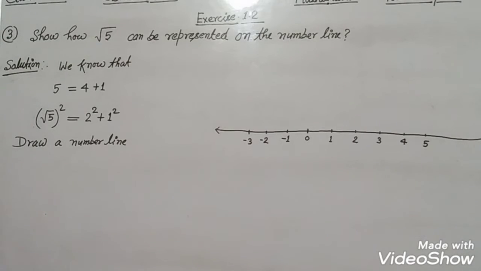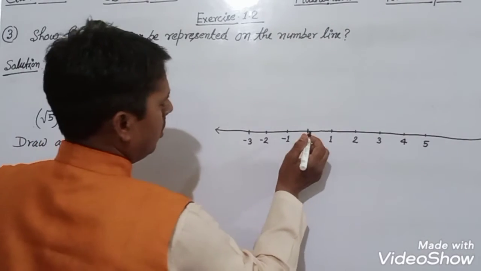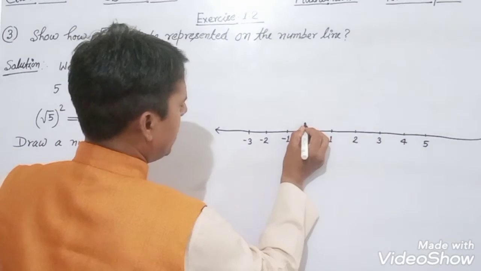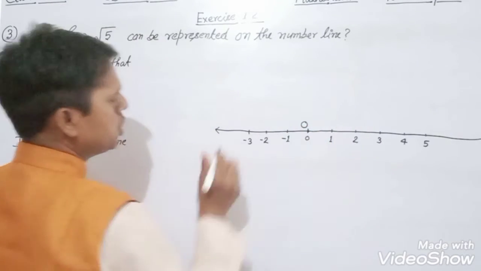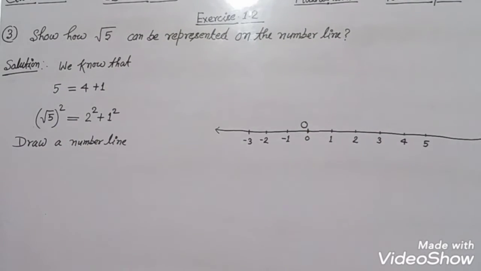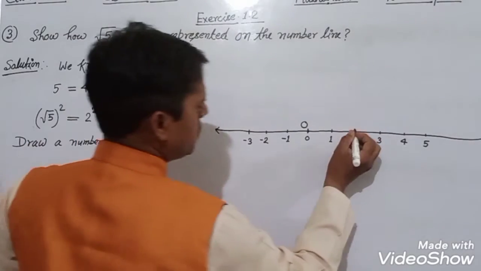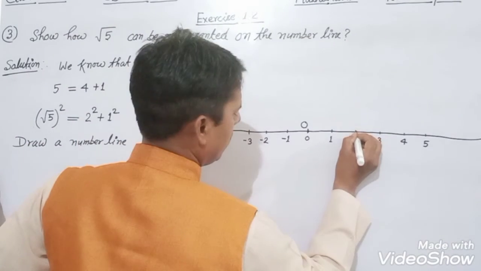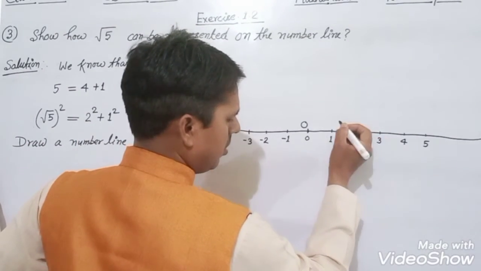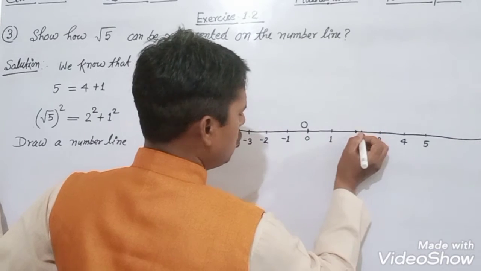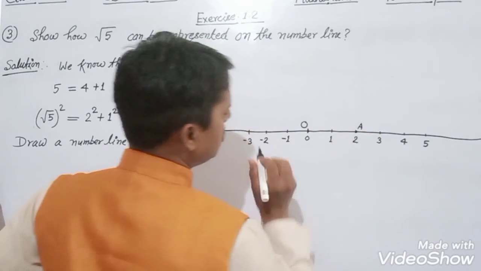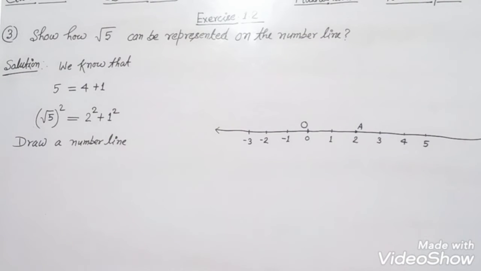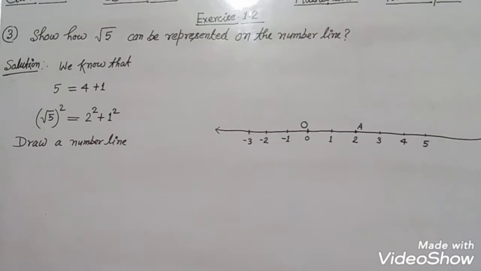On the number line, suppose that point 0 is O, and consider that point 2 is A. OA represents 2 unit length on the number line.